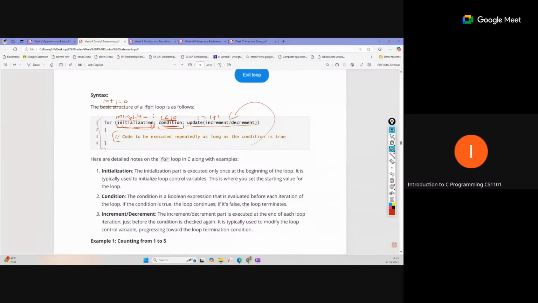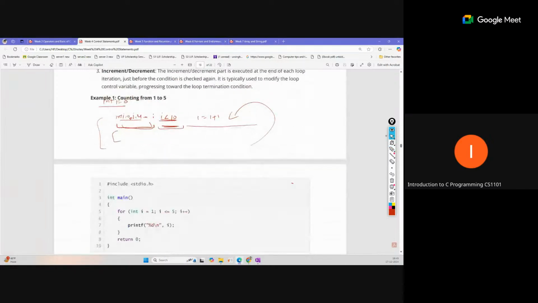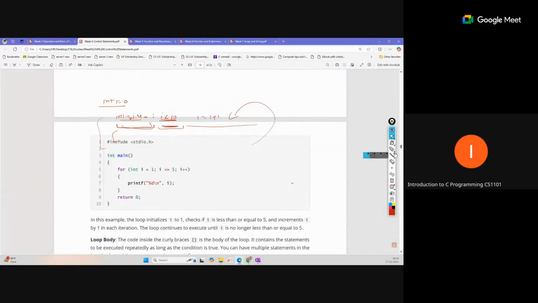Okay, so next, this is the example for this. You can see I equal to 1, I is less than or equal to 5, I plus plus. That question was asked like this, and I hope you have already seen it in quiz 1. Suppose hello is written inside the print statement, so how many times will hello be printed by this loop? You should have a good understanding of how this loop is iterating.